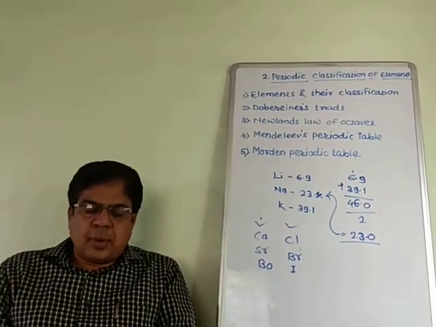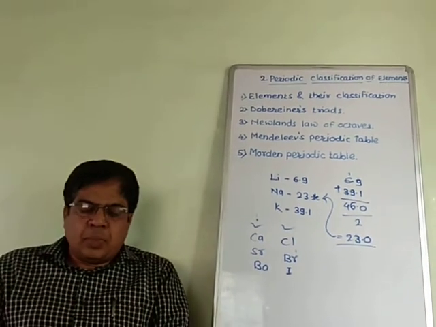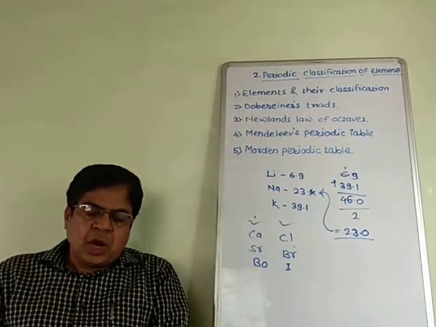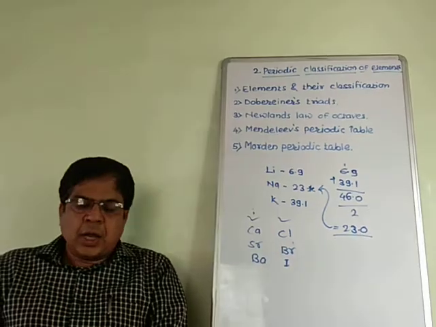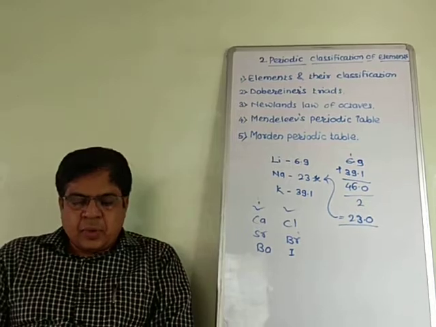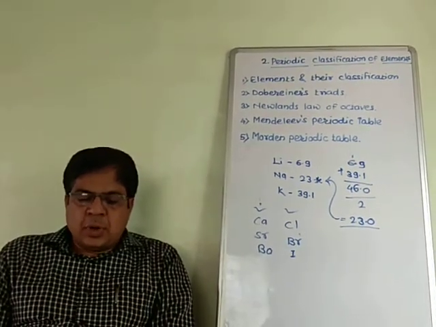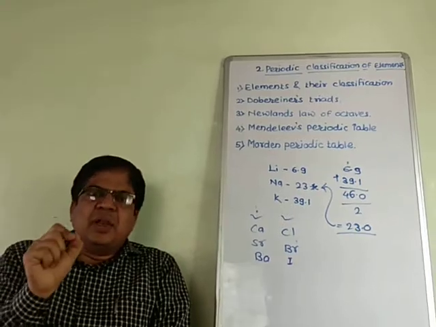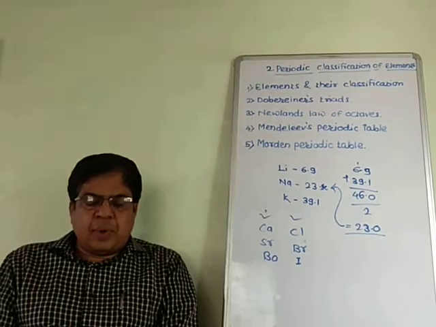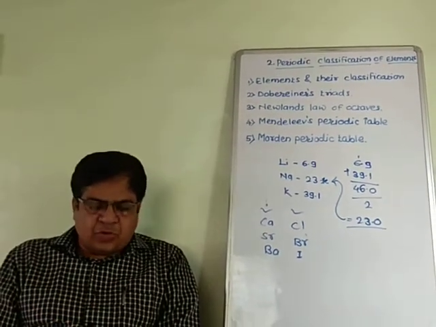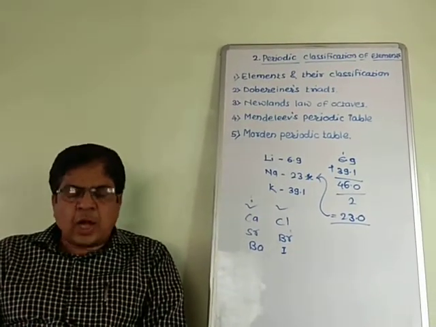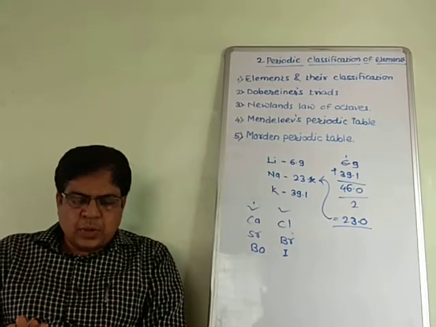The rise in atomic mass does not appear to be uniform when elements are arranged in increasing order of atomic masses. It was not possible to predict how many elements could be discovered between two heavy elements. And the position of hydrogen: hydrogen shows similarity with the halogens, that is, group 7. For example, the molecular formula of hydrogen is H2, and the molecular formulas of fluorine and chlorine are F2 and Cl2 respectively.